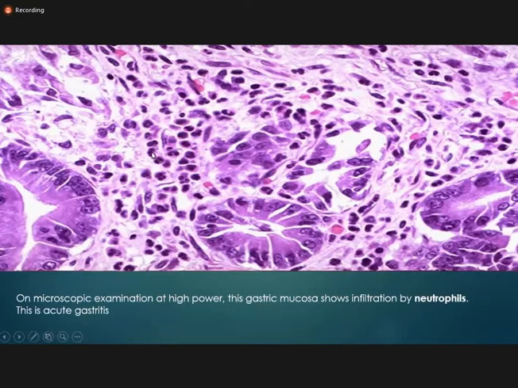These scattered neutrophils are the acute inflammatory cells found in the lamina propria, the area between the glands. The epithelium lining the glands is normal. It is not eroded in acute gastritis, whereas in severe gastritis, you may find erosion of these epithelial cells.